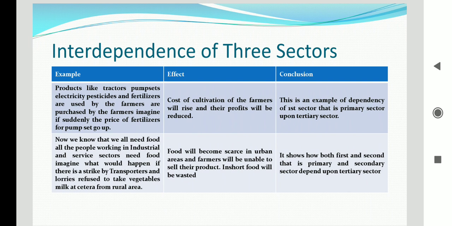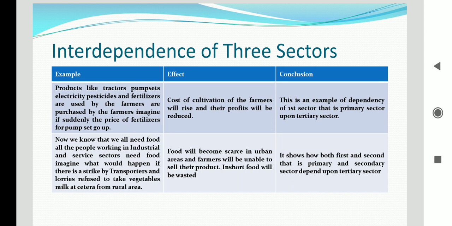Naturally, cost of cultivation of the farmers will rise and their profit will be reduced, because we know that farming is dependent upon natural element, that is rain. And in case the rain is not according to the need, then they have the artificial sources, like for example here we have mentioned pumps.